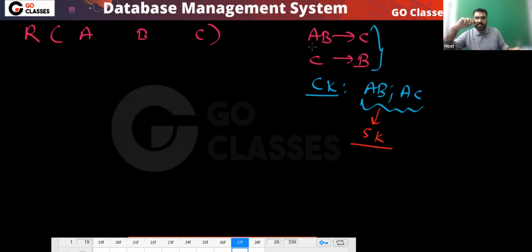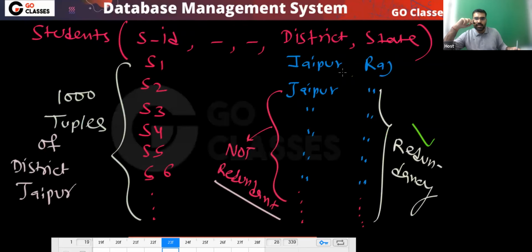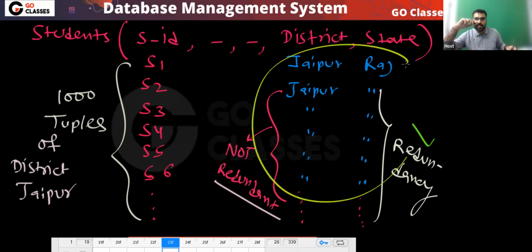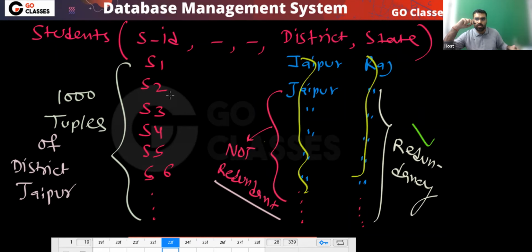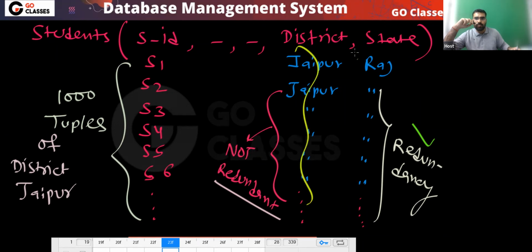This AB determining C can never create a redundancy. See why redundancy is happening in this table. Can anyone tell me why the redundancy was happening in this table? Because repetition of this causes repetition of this. Agree or not? Repetition of Jaipur causes repetition of Rajasthan. Repetition of Bangalore causes repetition of Karnataka. Repetition of one column causes repetition of another column. And this is not a key, so it will repeat.